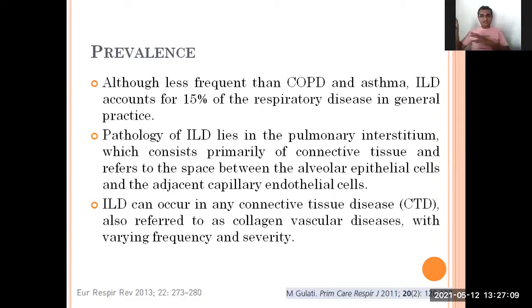COPD and asthma are very common, but in comparison to this, the whole respiratory disease burden, this accounts for only 15%. It affects the pulmonary interstitium, connective tissue, alveoli, and some capillary endothelial cells. It may also damage connective tissue, and it affects the collagen vascular system too, with varying frequency and varying intensity. So the prevalence is not that high compared to COPD.